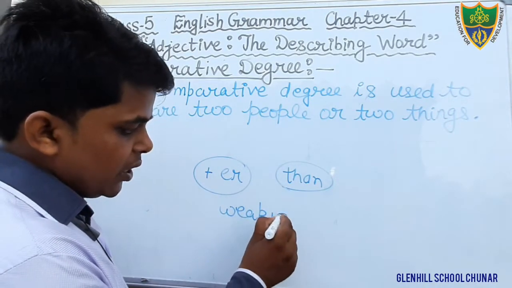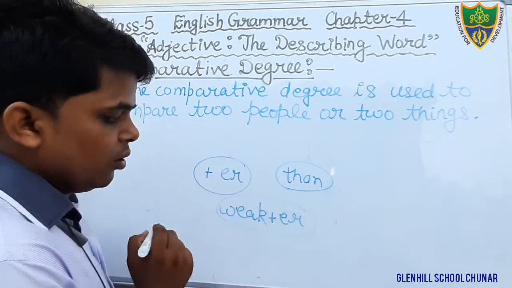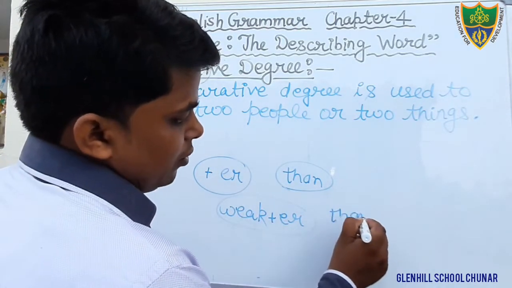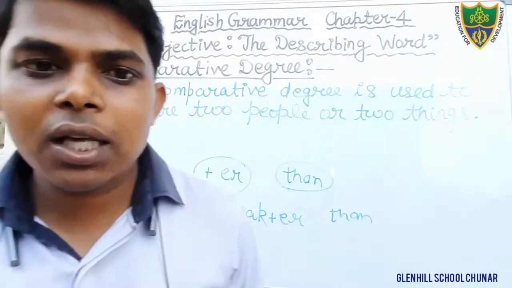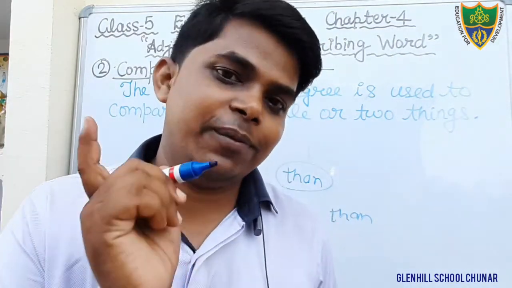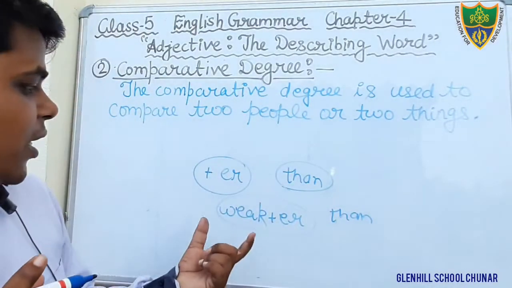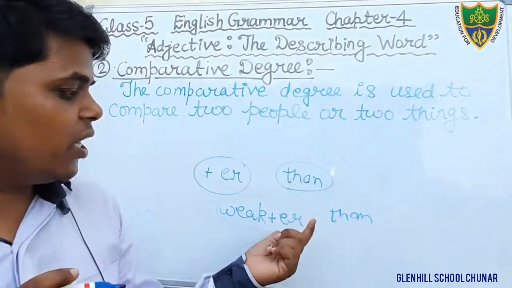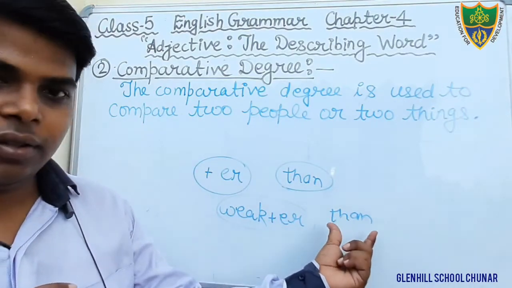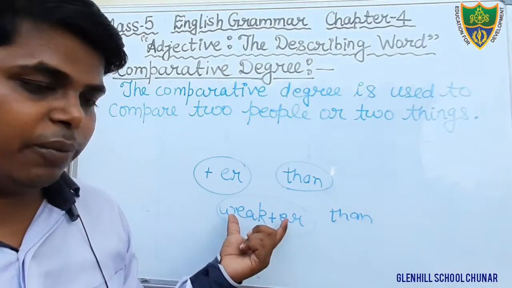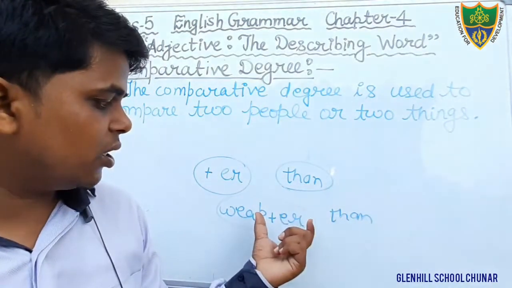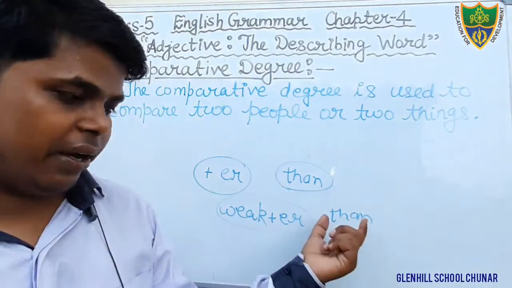Here we will add ER. It becomes weaker, and then we will use than. For example, Astha is weaker than Archana. So here the word weak is positive degree, and we added ER, so it becomes weaker, and after that we use the word than.